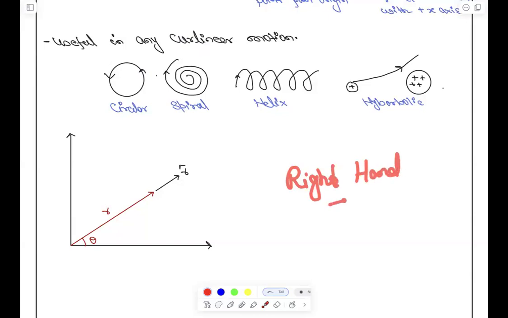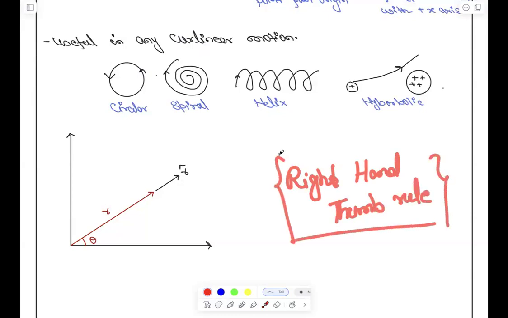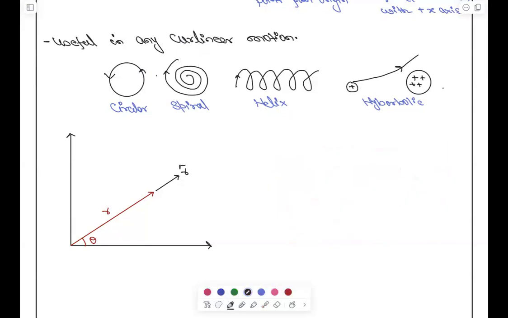If anyone has a doubt, keep asking, these things will not be repeated, and if you miss it, you will miss the complete thing. Right hand thumb rule. That means if you use the right hand thumb rule, this will be the direction of theta, perpendicular to that. Theta cap.